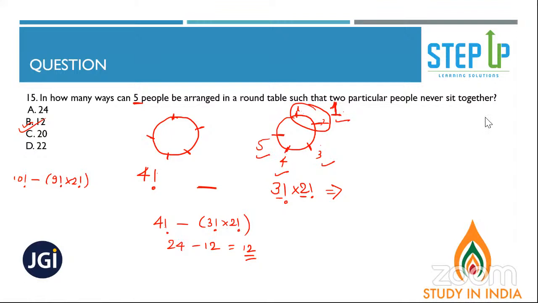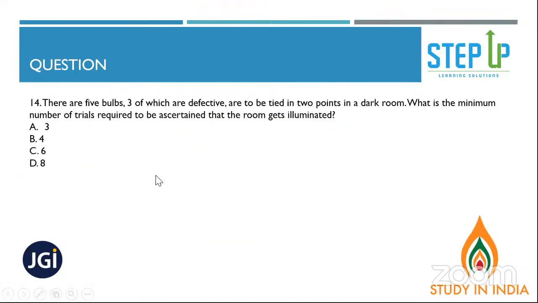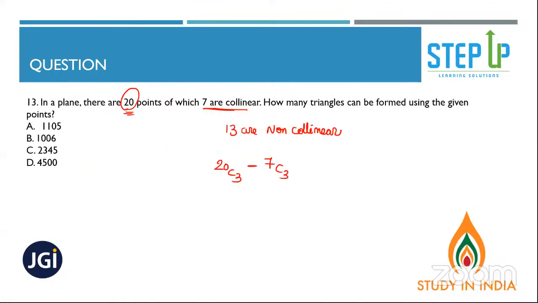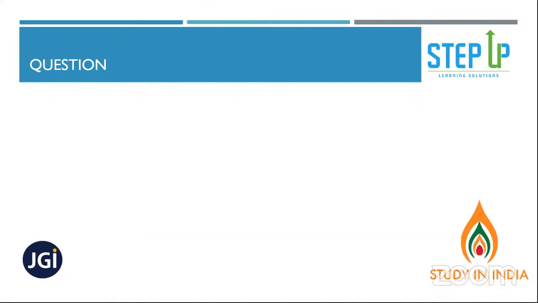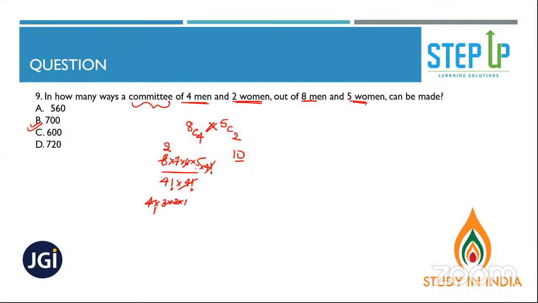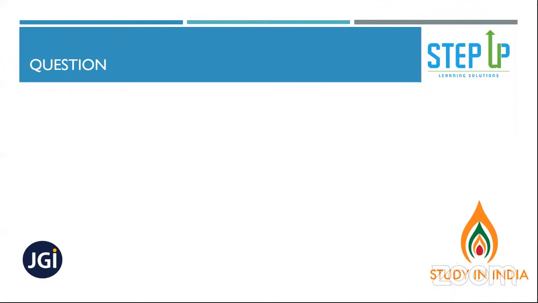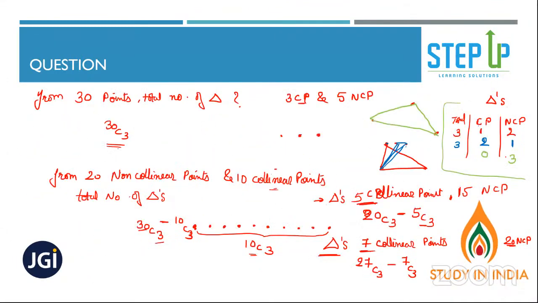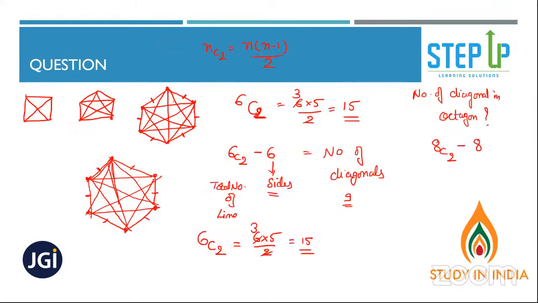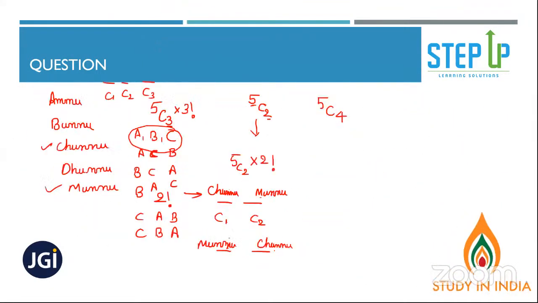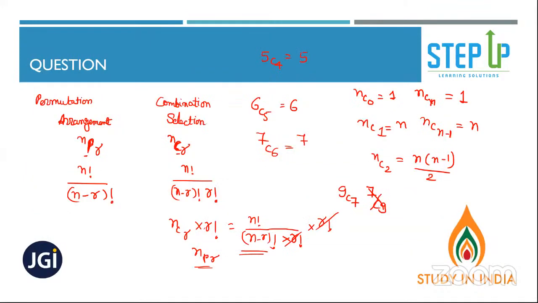Okay. Got it. All right. So we are done with permutation and combination. This question, leave it. I'll send it to you people if you want to solve. This question also, if you want to solve. And other questions we have already solved, and some more questions which are not part of this slide I have discussed here, like collinear points. I hope the concept is clear to you all. Yes or no?